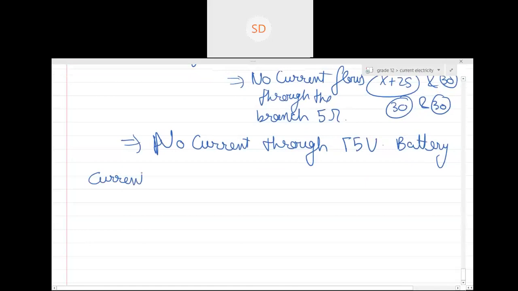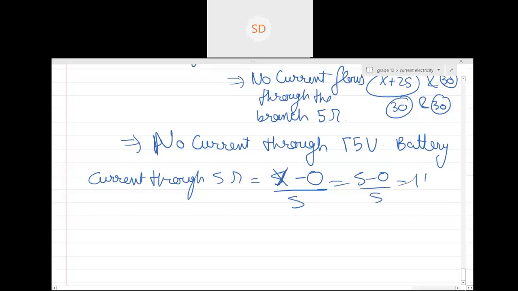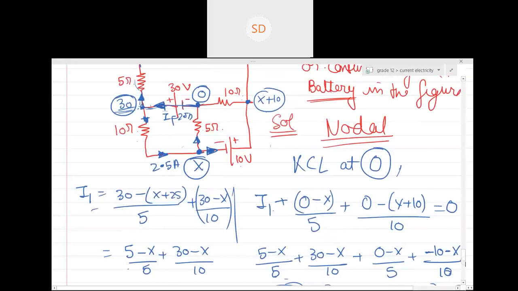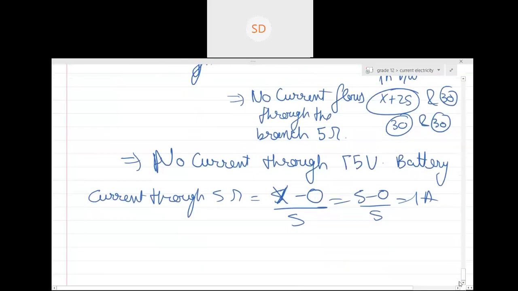The downward current through the 5 ohm resistance is X minus 0 divided by 5, which is 5 minus 0 divided by 5, and that is 1 ampere. That implies 1 ampere current is going here. If 1 ampere current is going through here, then what is the current through here? 1.5. So 1.5 ampere current is passing through the 10 volt battery. Now you know the value of current through the 10 volt battery, right? It is 1.5. Yes or no?